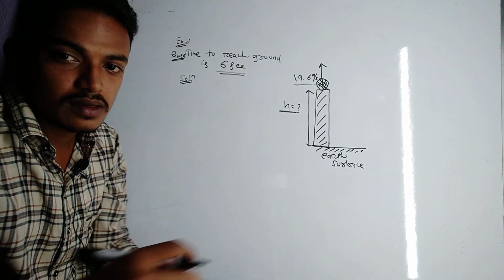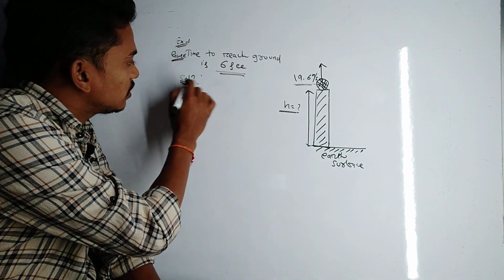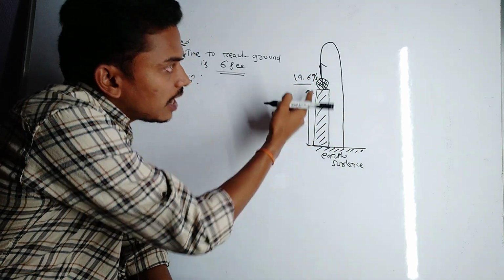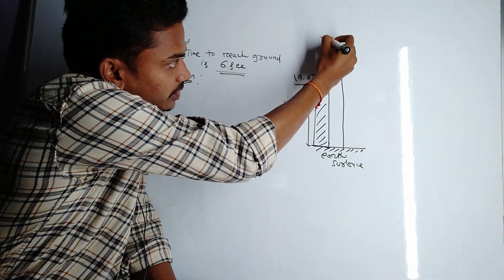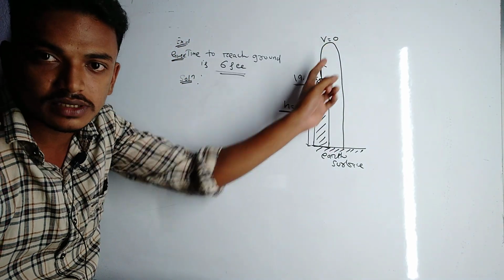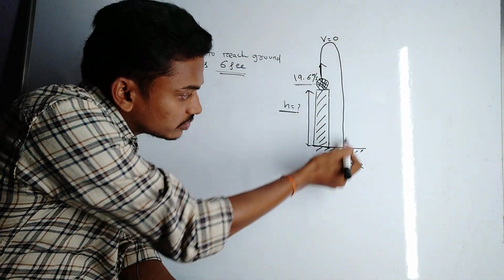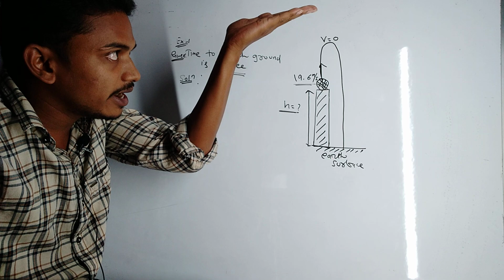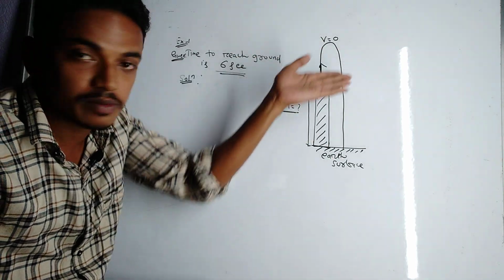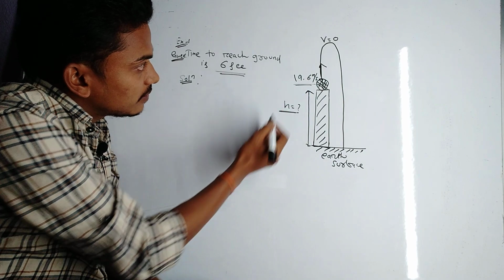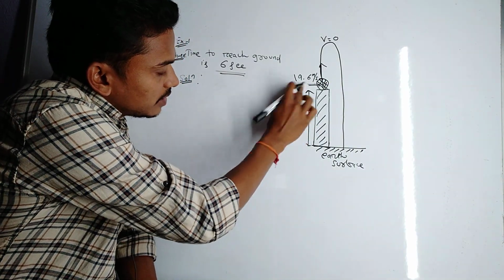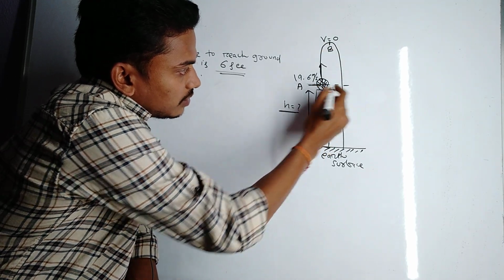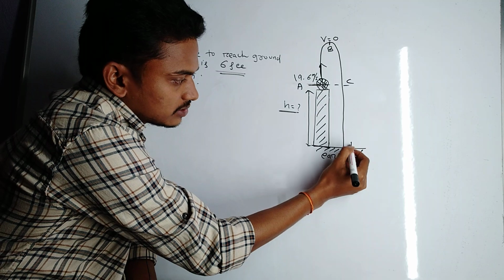Now the solution. The body will follow the path like this. It goes up and reaches a point where the velocity becomes zero, and from that point it again returns back to the earth surface. Okay, this is actually a one dimensional problem. This goes up and again back to the ground. This is one dimension, not a 2D problem. Okay, so I'm marking it: suppose this is A point and this is B point, and this is at the same level as A, and this is C point, and this is the D point.